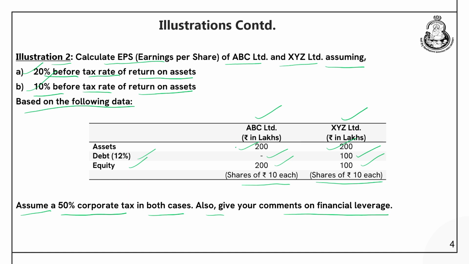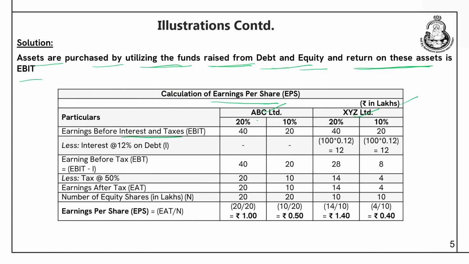So, assets are 200 lakhs for both the companies. So, 20% of 200 is 40 lakhs and 10% of 200 is 20 lakhs. Similarly, 20% of 200 is 40 and 10% of 200 is 20. These all figures are in lakhs. So, we got the values of EBIT. I think now the rest of the portion is as simple as we have done similar kind of questions in